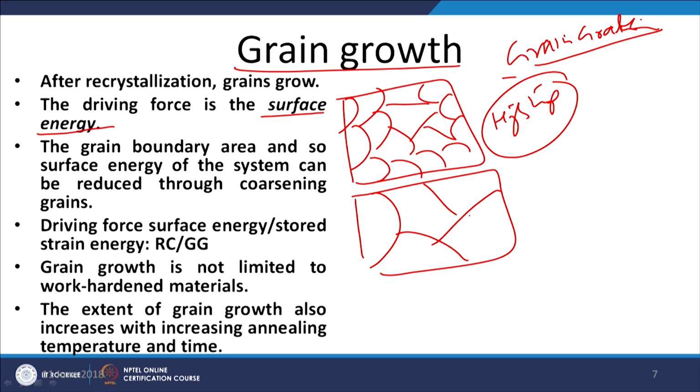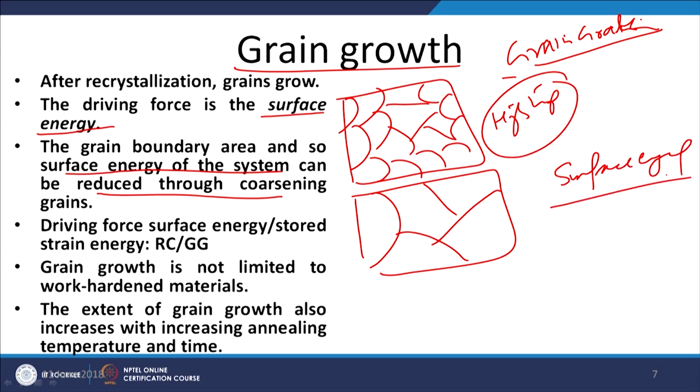So, this is the main reason behind it. The driving force for the grain growth is the surface energy and the grain boundary area, and so the surface energy of the system can be reduced through the coarsening of the grains, and therefore it is not associated with the stored energy, but basically with the surface energy.